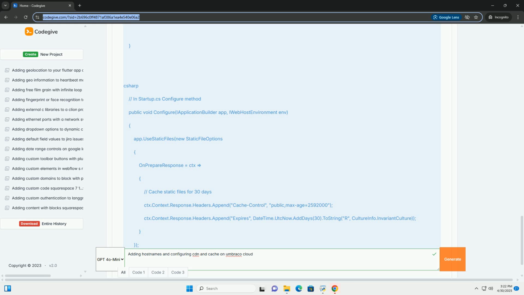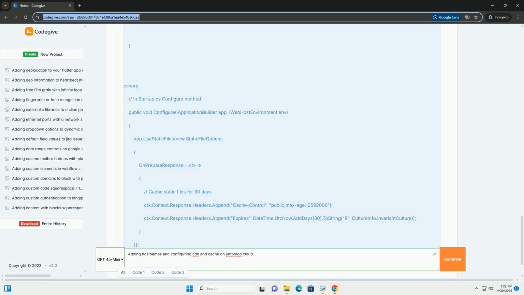5. Cloudflare settings. Configure Cloudflare's settings to optimize your website. Here are some key settings to consider. Caching level. Set this to standard or aggressive. Standard respects your origin server's cache headers. Aggressive caches more static content aggressively. Start with standard and experiment if needed.